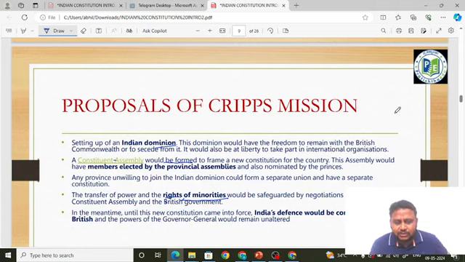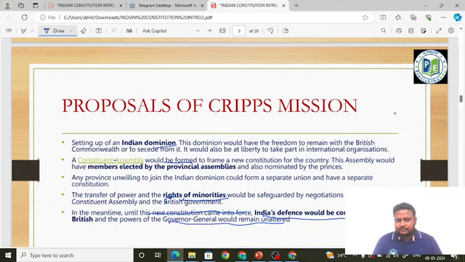In the meantime, until the new constitution came into force, the Cripps mission is saying India's defense would be controlled by the British and the powers of the Governor General would remain unaltered. First the Constituent Assembly should be formed and then the new constitution should come into force. Until then, India's defense would be controlled by the British. They are saying support us in the war.